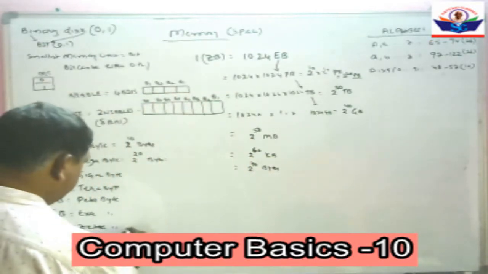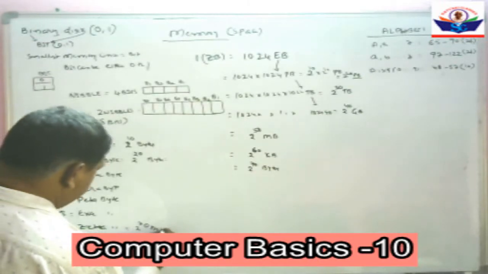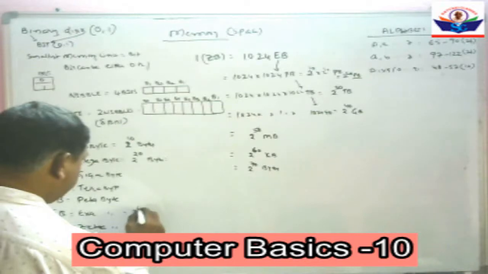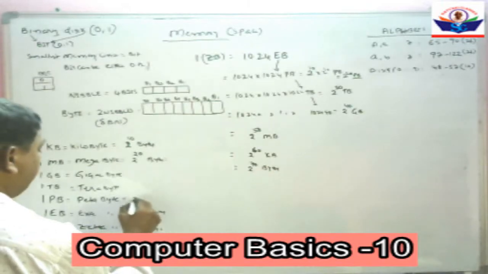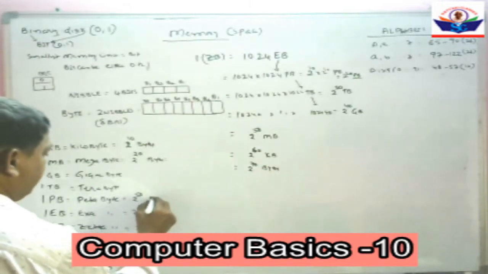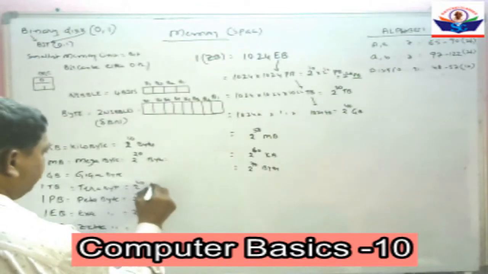1 zettabyte is equal to 2 to the power of 70 bytes. 1 exabyte is equal to 2 to the power of 60 bytes. 1 petabyte is equal to 2 to the power of 50 bytes. 1 terabyte is equal to 2 to the power of 40 bytes.